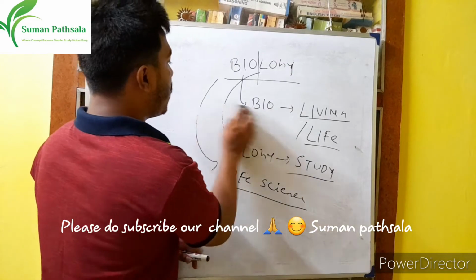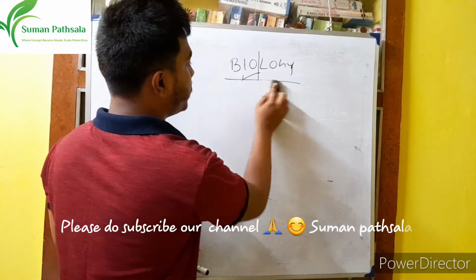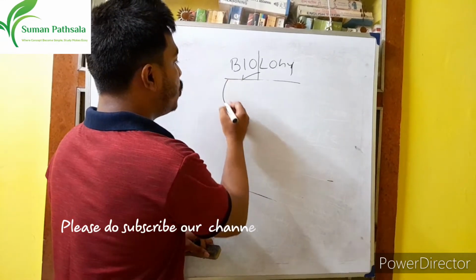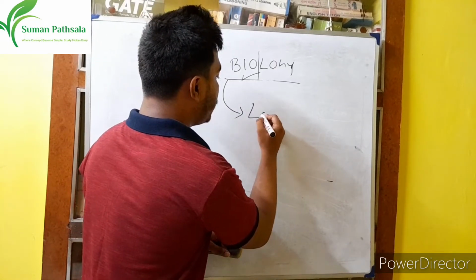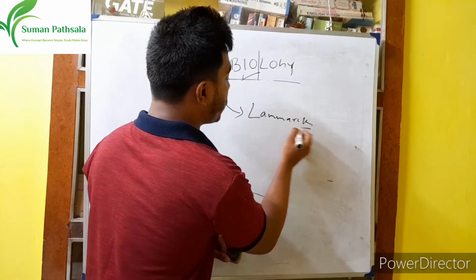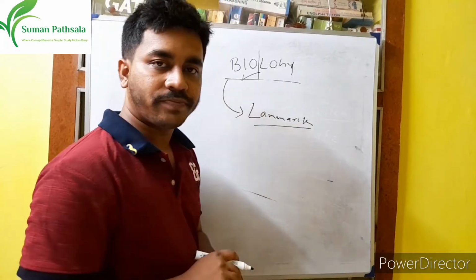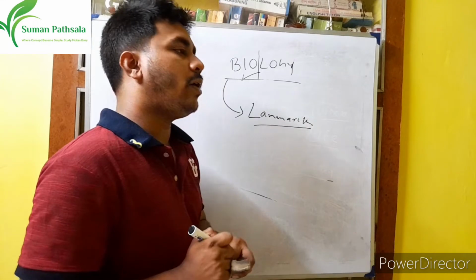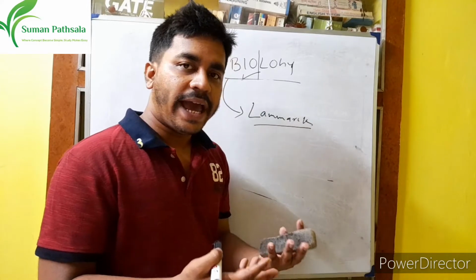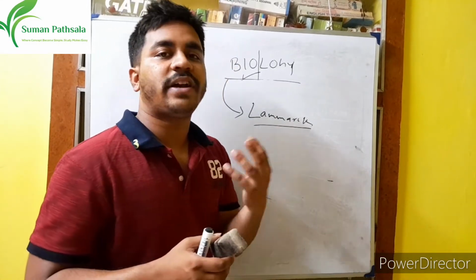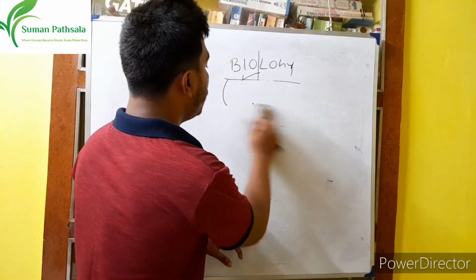So now I erase all those things. Now we have to understand the terminology. That means biology. Which scientist first gave this terminology? You have to remember Lamarck. Okay, Lamarck. This is the scientist who first used the terminology biology. He observed so many organisms, like so many animals, so many insects, so many plants, and then he recognized the terminology that is called biology, right? Okay.